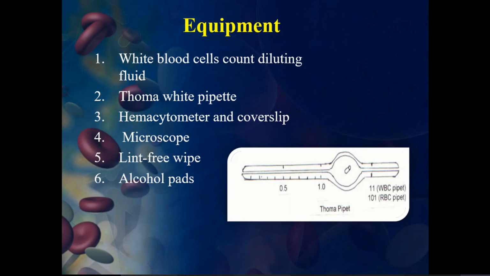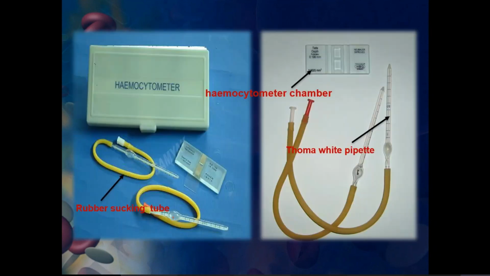Then you can also see the lint-free wipe. A lint-free wipe is also required, to remove any overflown or not required solution. And you also need alcohol pads. So these are the different materials and equipment required for the WBC count.